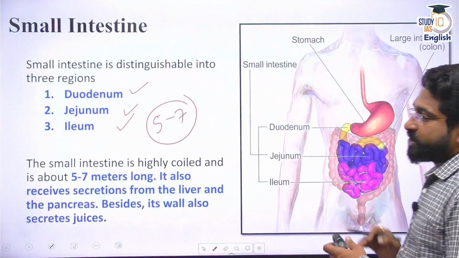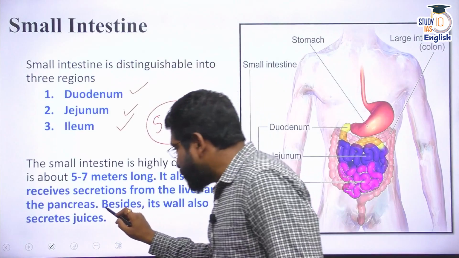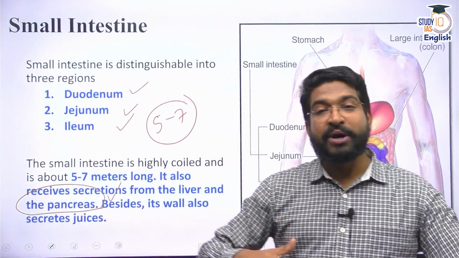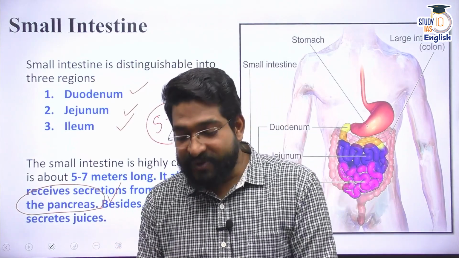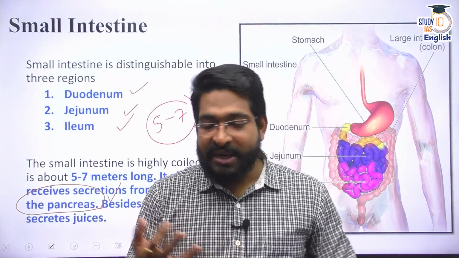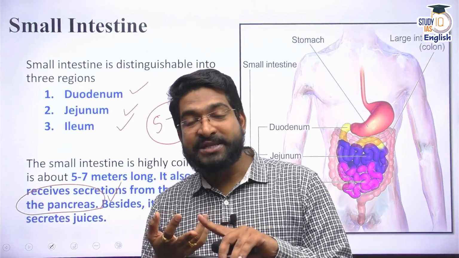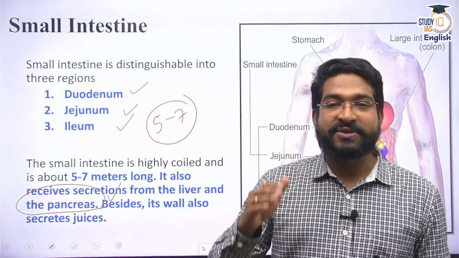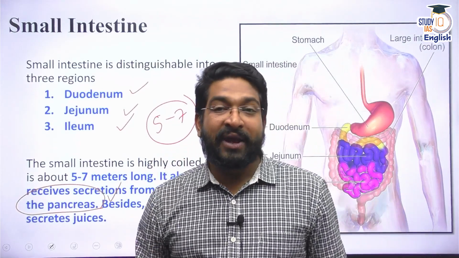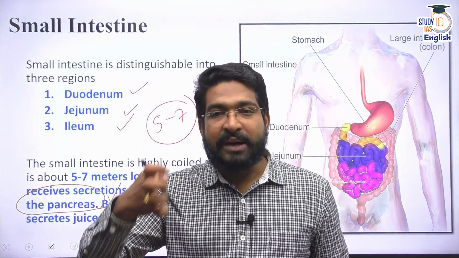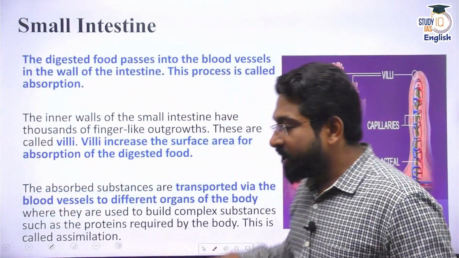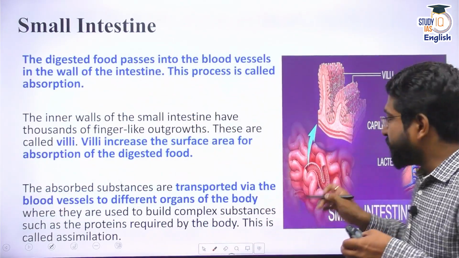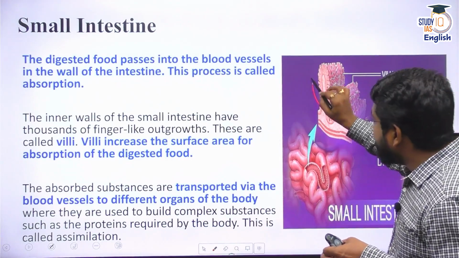Small intestine receives juices or secretions from the pancreas, and this pancreas is going to release pancreatic juice, which will contain pancreatic amylase, pancreatic lipase, as well as trypsin, pancreatic trypsin. They help in breaking down of carbohydrates, fats, and proteins. And here the major absorption occurs, meaning the digested food, from it the nutrients are absorbed.